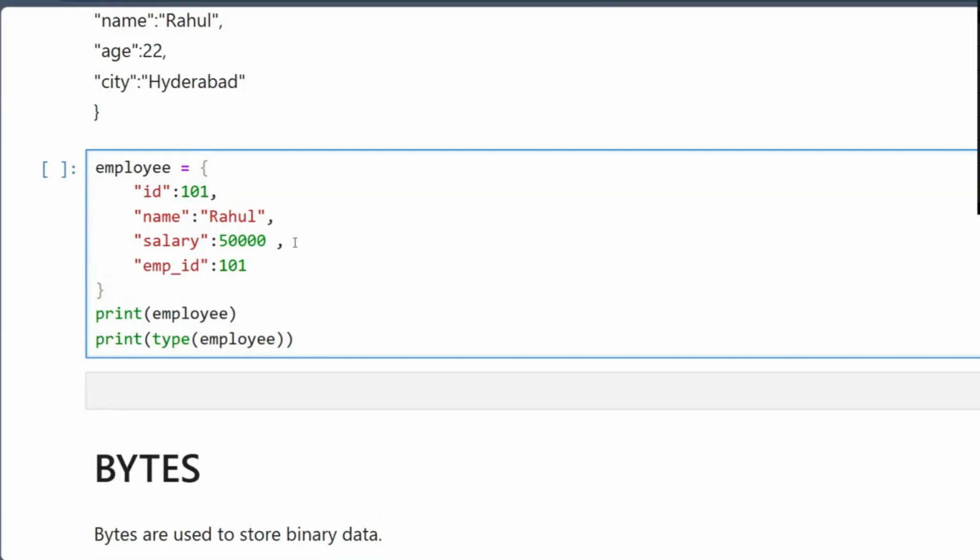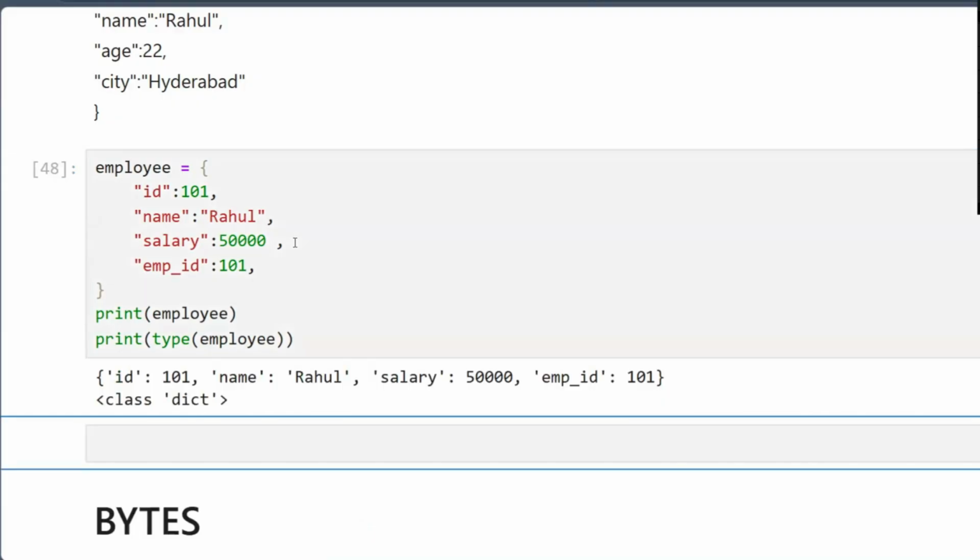Is it okay? Yes. How so? Because the key is different, but even if the value is the same, the key is unique. So it's okay. When I print it, we get the dictionary values and the class dictionary. Now tell me some other example like this.